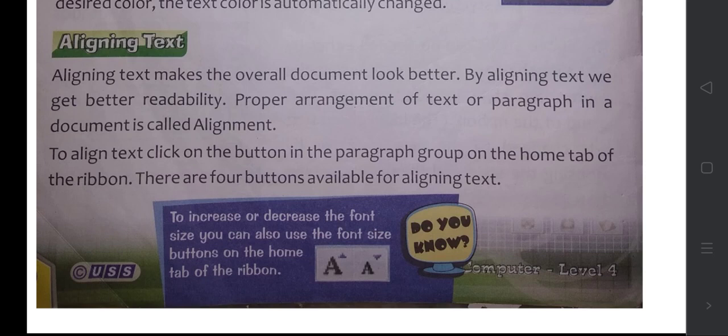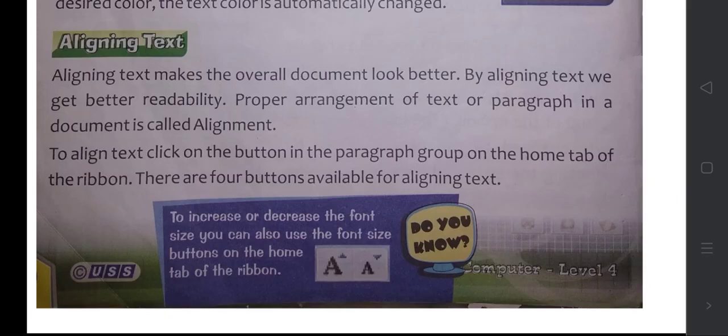Okay, see here, aligning text. Align text to make the overall document look better. By aligning text we get better readability. Proper alignment of text or paragraphs in the document is called alignment. To align text, click on the button in the paragraph group on the home tab of the ribbon.